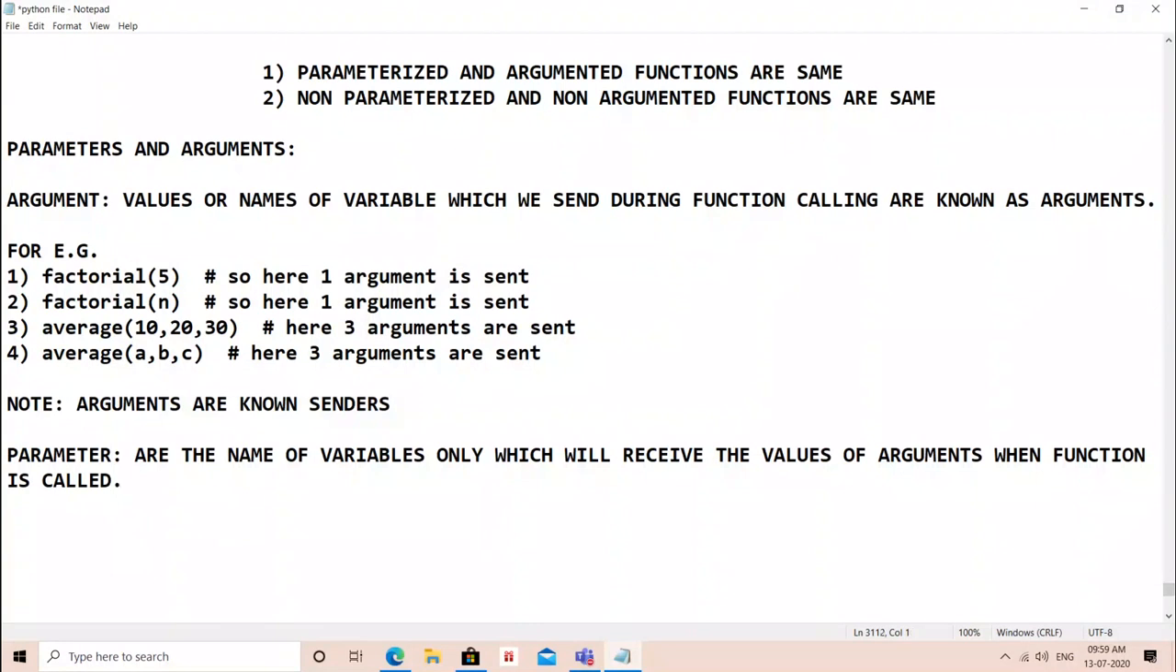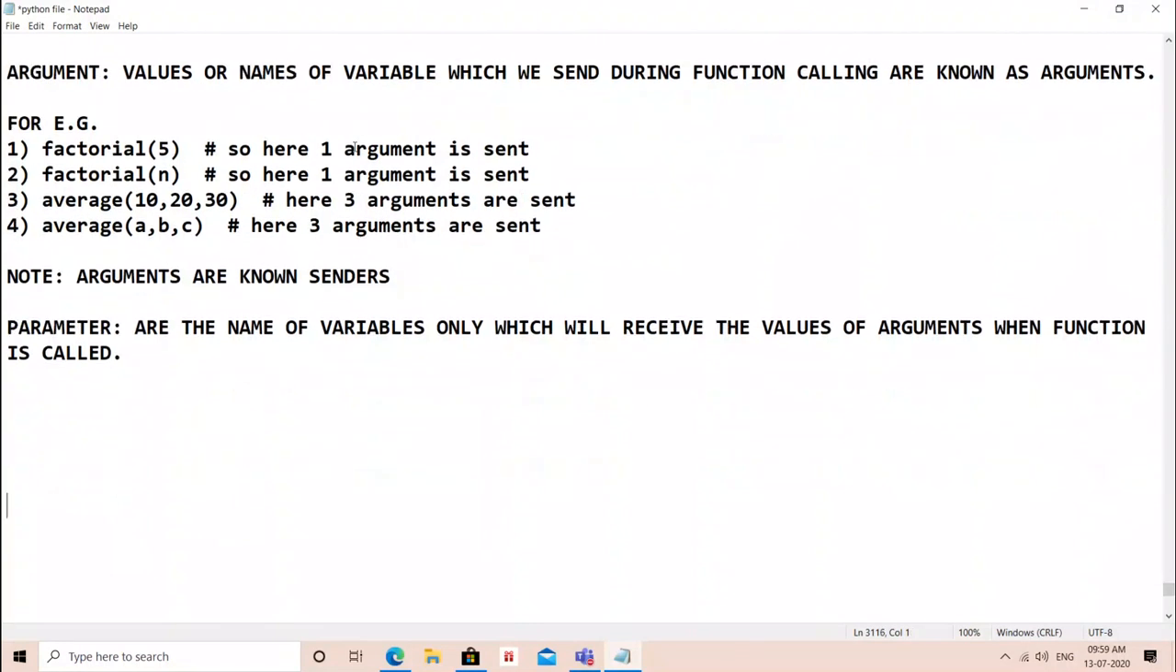Why so? Simple reason is this. Suppose a equals to 10. If I write this thing, then in this expression, 10 is sender and a is receiver. This is not an example of function, but still, with this example we can explain this. If you write 10 equals to 20, error will come.